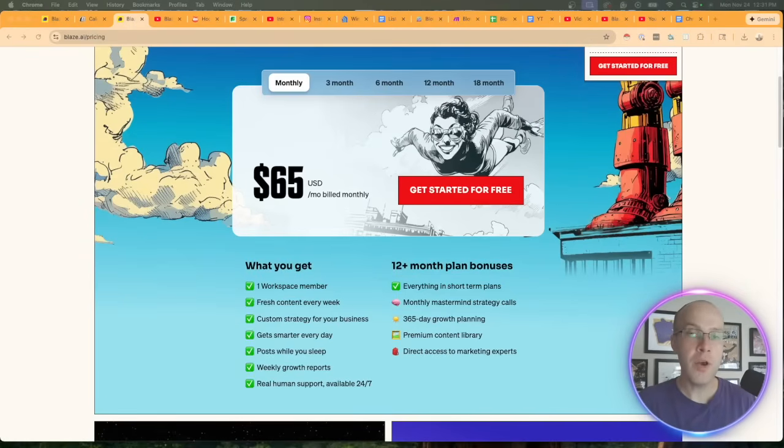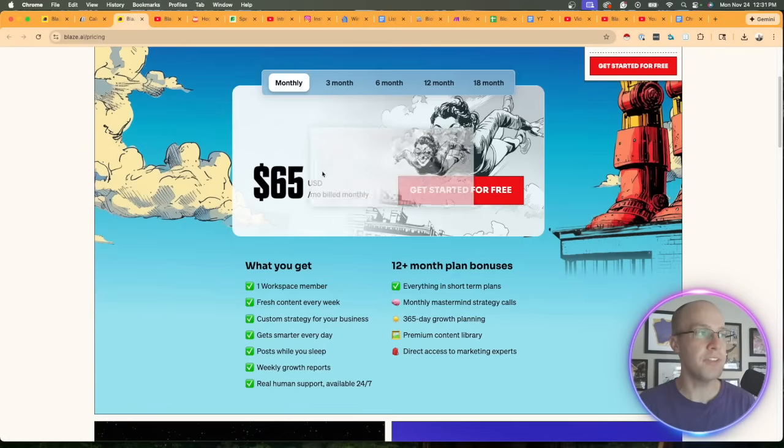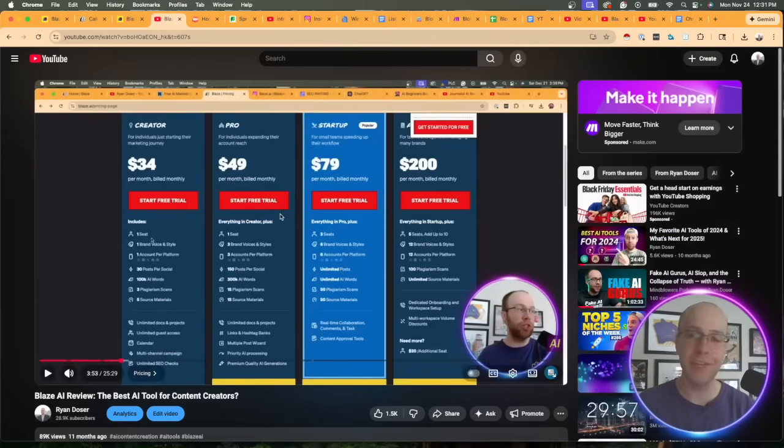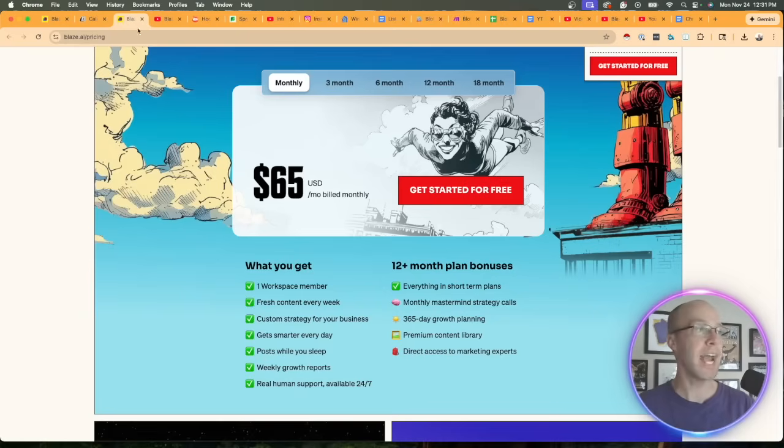And the last point I want to make on Blaze AI is for those who are viewing the $65 a month as expensive. Yes, I know it's more than the previous Copilot version of Blaze AI, which was $34 a month, and it's more than your average AI marketing tool, which costs probably between $15 to $30 a month on average, if I had to guess.